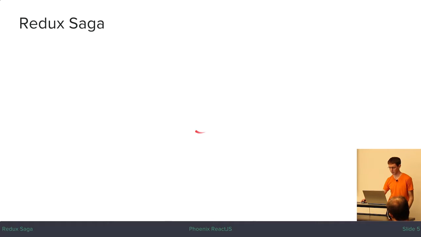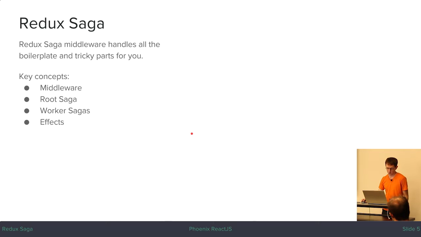So Redux Saga uses that technique to do asynchronous actions in Redux. But the middleware will handle all of the boilerplate and all of the tricky parts for you. You actually don't need to know. If you just missed the whole first part of this presentation, if you didn't listen to anything I said, that's fine. You could do everything you want to do in Redux Saga without ever understanding how it works. It will handle all of that for you.